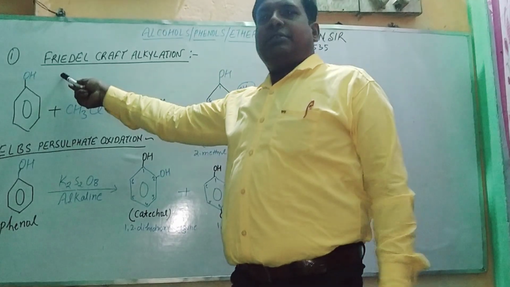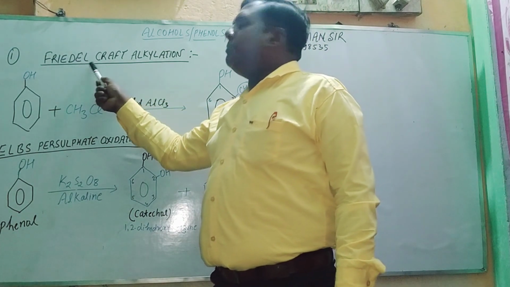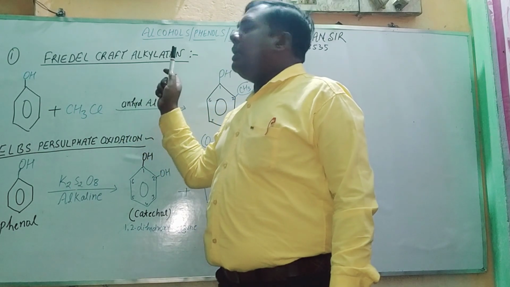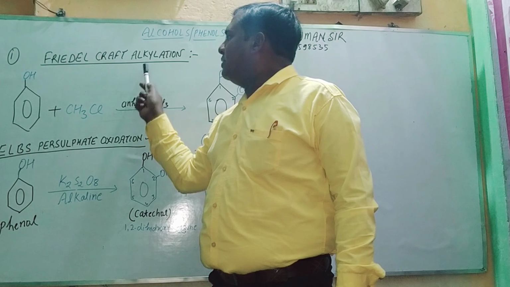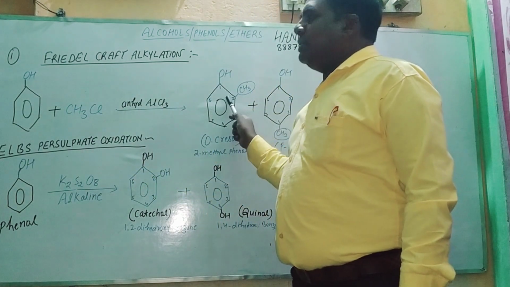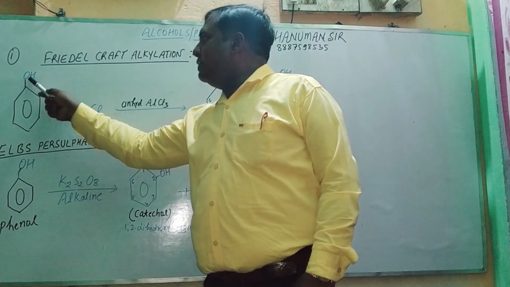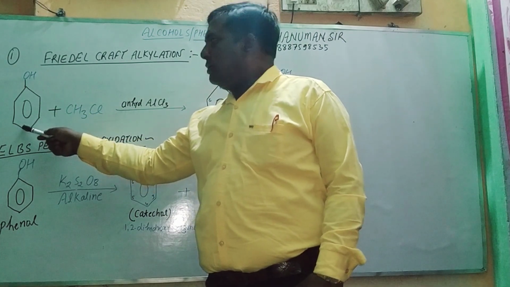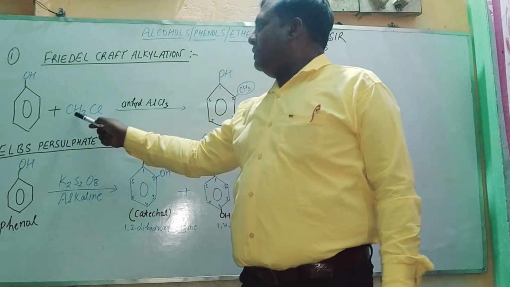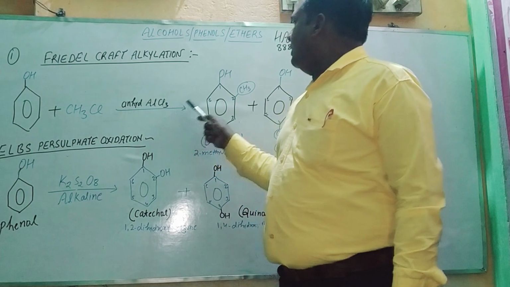Students, this is a very important reaction for the purpose of the examination. This is known as Friedel-Crafts alkylation. Alkylation means this methyl group is going to attach to this benzene ring. This is the main thing. Here you can watch, this is phenol, one hydroxybenzene. When it reacts with methyl chloride, this is the methyl group, this is chloride, in the presence of anhydrous aluminium trichloride, it gives out